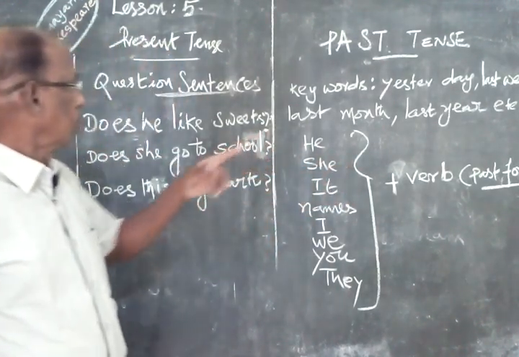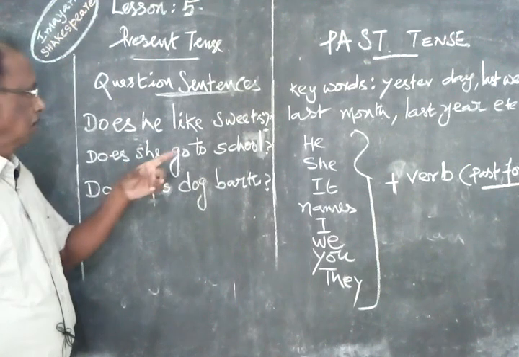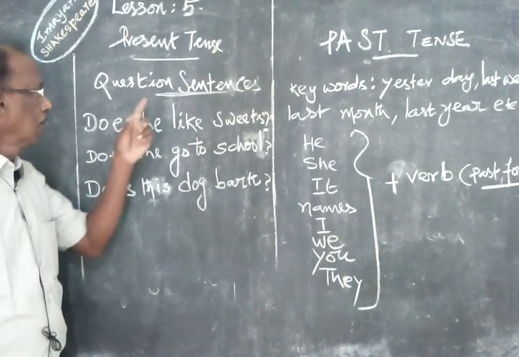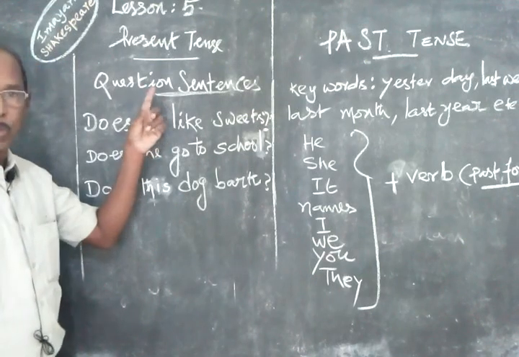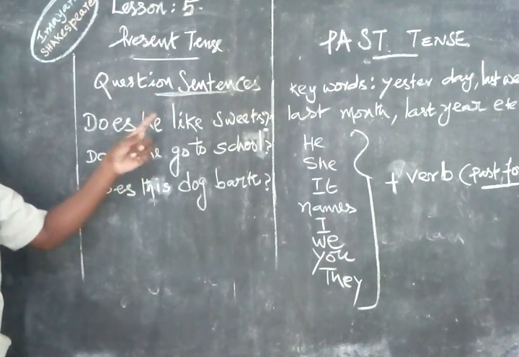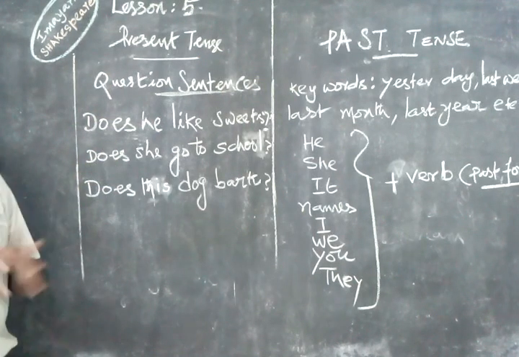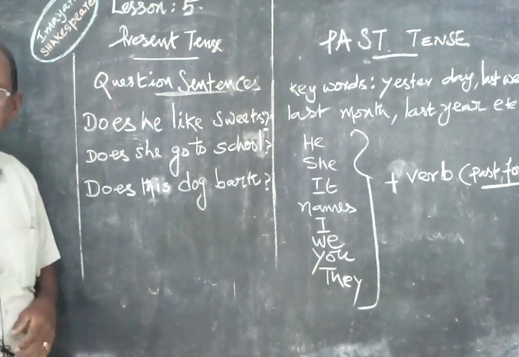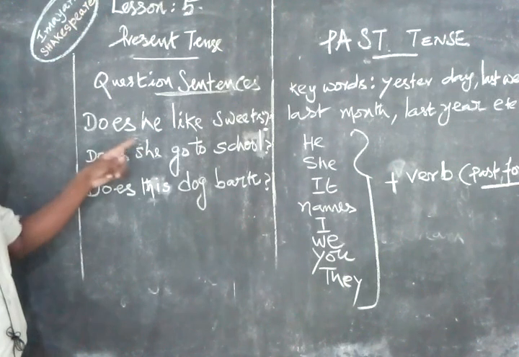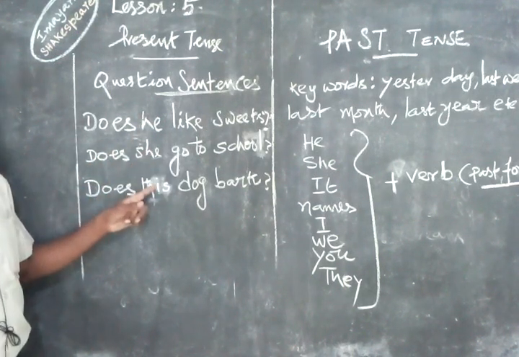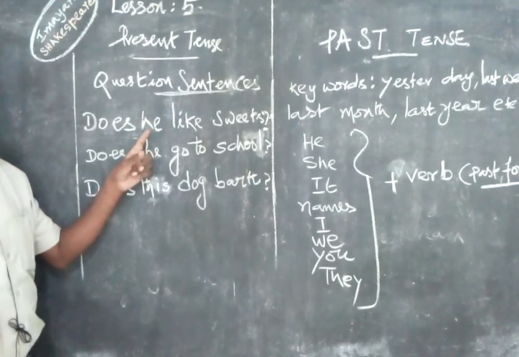Before going to past tense, I will give you the question sentences in the present tense. In the last class, we have not completed the question sentences in case of present tense. Now, in present tense, how do we create question sentences? For example, as I already told you, he, she, it. For that we have to put only does.